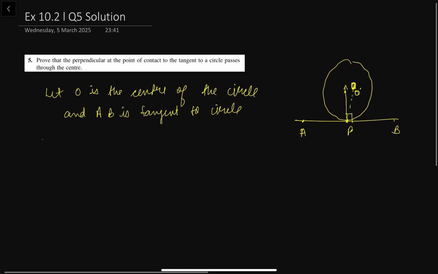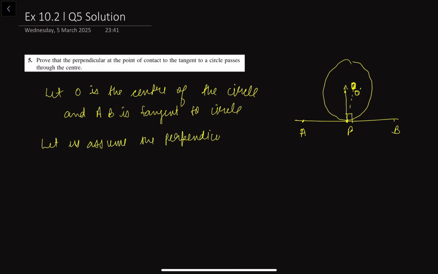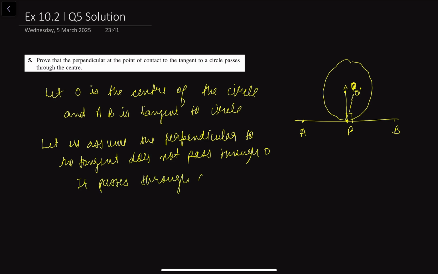Okay, let us assume that the perpendicular to the tangent does not pass through O. Let's say it passes through O dash. This dotted line that I made, let's say it passes through O dash. Okay, let me just make it a little clear, this is getting a bit confusing.